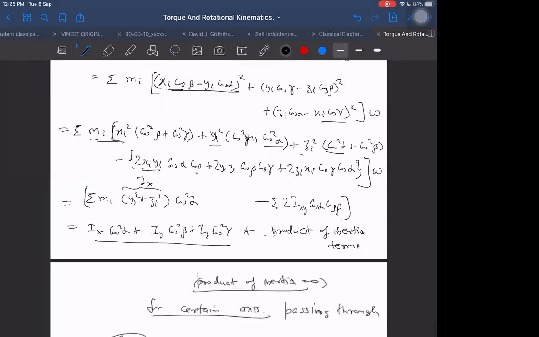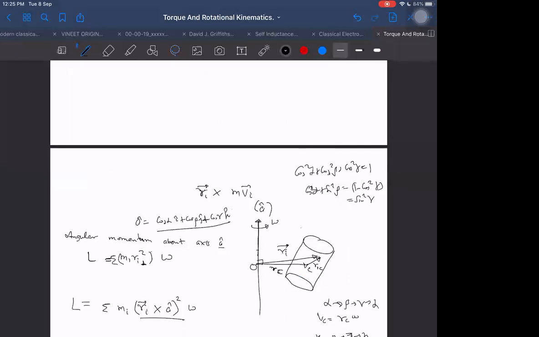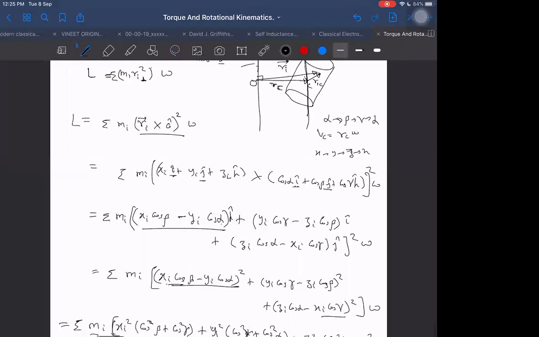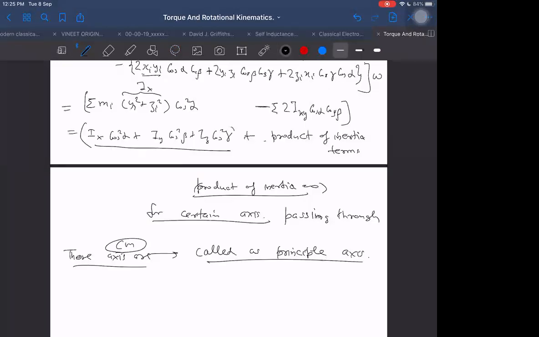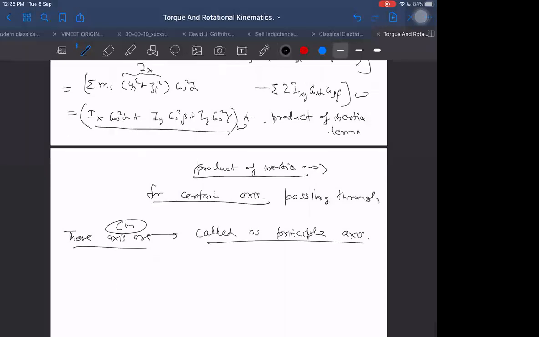No need to worry. Although in the beginning I started this diagram by taking a general axis, if I am able to find out about the center of mass also in a certain way, then after that I can use the parallel axis theorem. So that will be convenient. In general about the center of mass we will find out in this way now. This multiplied by omega is also there, sorry. So what do we get as angular momentum in general? In general, angular momentum will always be (Ix cos square alpha plus Iy cos square beta plus Iz cos square gamma) whole into omega.